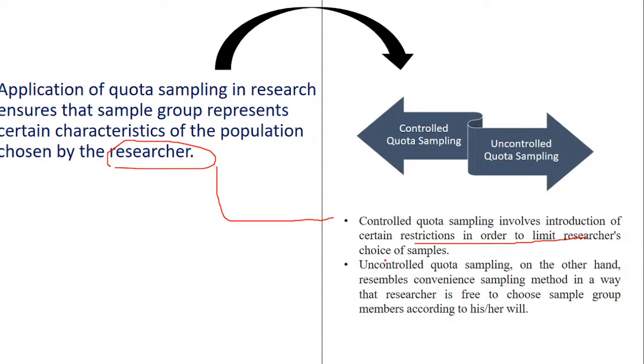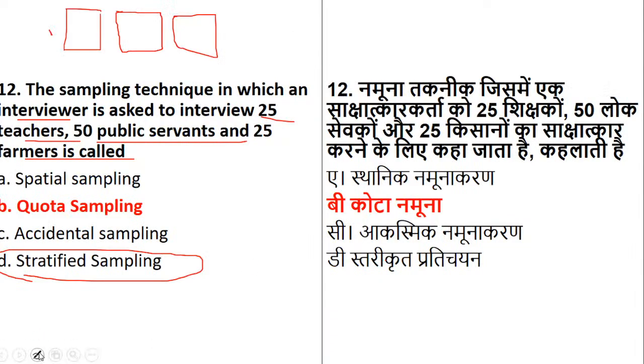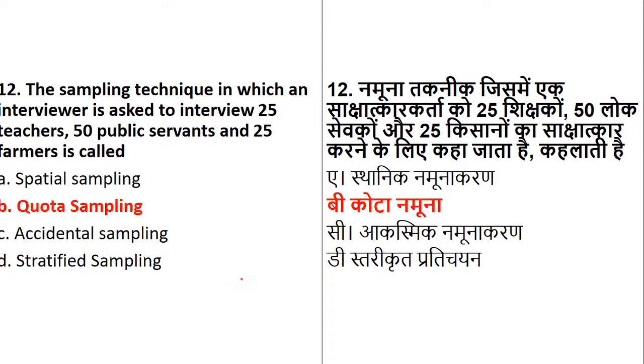For example, suppose I keep the same question, and I say that the interviewer wants 25 teachers who are working in private school, 25 teachers who are working at university level. Again that comes with male, female, so that again comes as your quota. But when I say strata, it means those who are teaching in remote areas, those who are teaching in city or urban areas, those from various levels of teaching, level 1 or class 1, class 2, like that. That will come as your strata. Please try to understand.